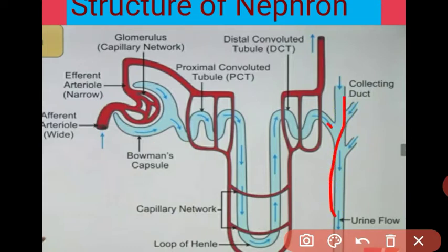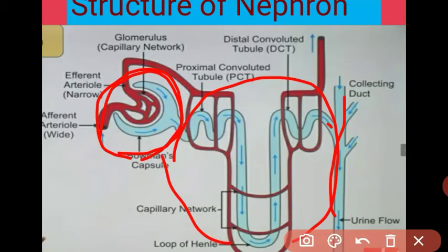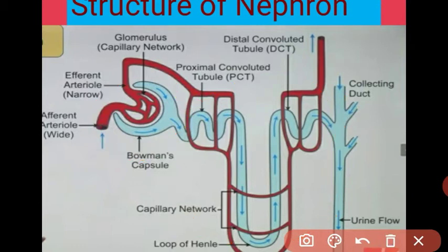Got it, student? What is the structure of the nephron? The two main structures of the nephron: first is the cup-shaped structure. Together these are called the Malpighian tubule, and then there is the tubular structure. This tubular structure is divided into three parts: proximal convoluted tubule, loop of Henle, and distal convoluted tubule.